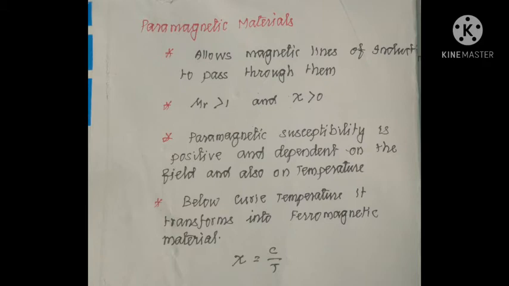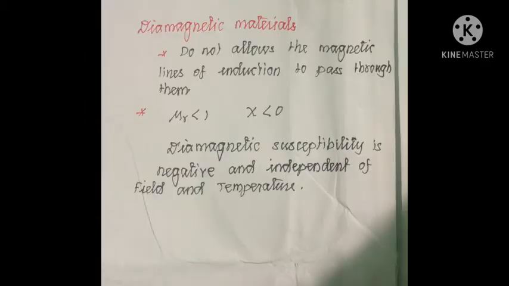Paramagnetic substances below the Curie temperature will transform into ferromagnetic substances, or the other way around, ferromagnetic substances above the Curie temperature will transform into paramagnetic substances. So there is a high chance of questions being asked based on this.